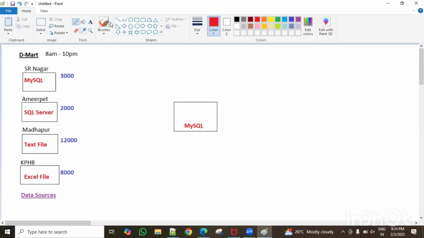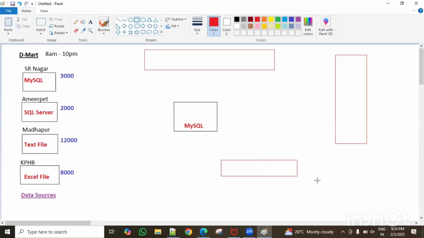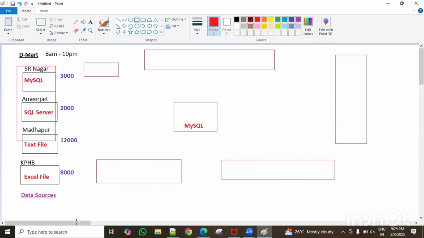But what happens here? You can't go to all the branches and see the data, right? That owner cannot go to all the branches in Bangalore, Pune, Mumbai, Chennai, Kerala, or Hyderabad. It's not easy going everywhere and checking the data.